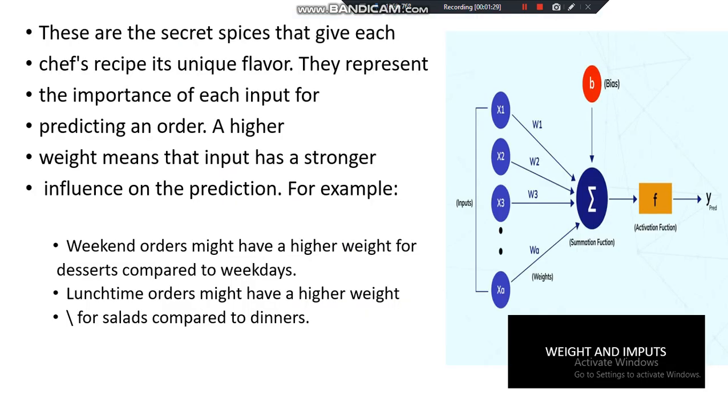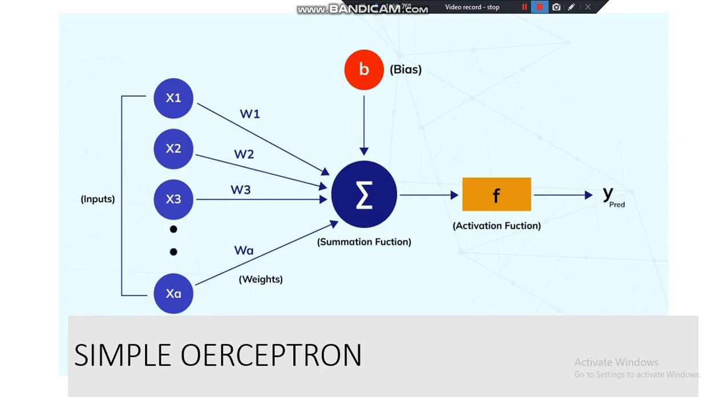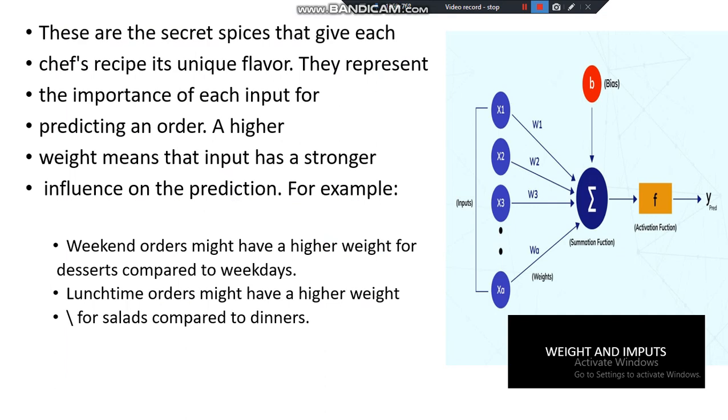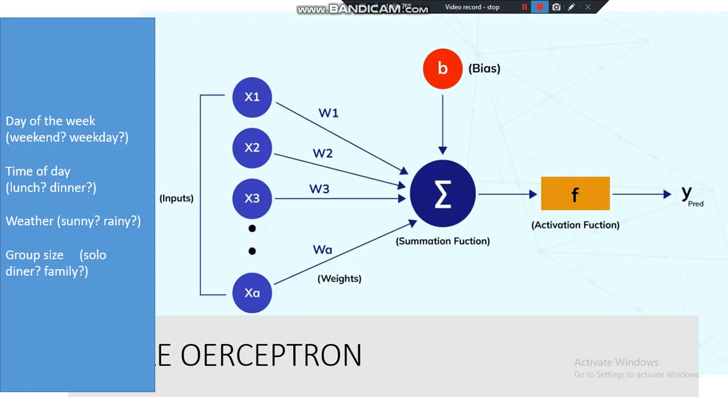4. An activation function is applied to the sum. This is like the chef's special touch, transforming the mixture into a prediction. In our case, it might be a probability for each dish. 5. The prediction is compared to the actual order, if known. This is like tasting the dish and seeing how close it is to what the customer wanted.